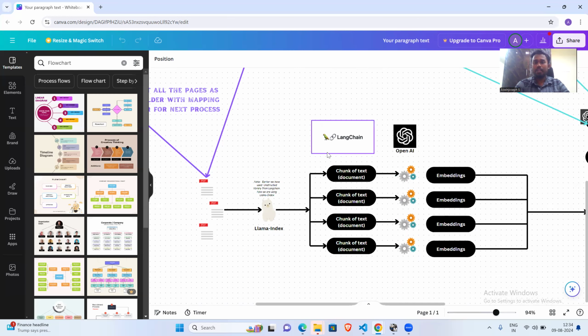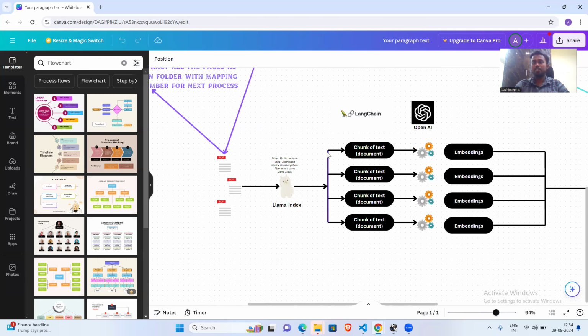What is a RAG application? It's retrieval augmented generation. If I'm using ChatGPT, I chat with it, ask something, and get responses from openly available data sources.